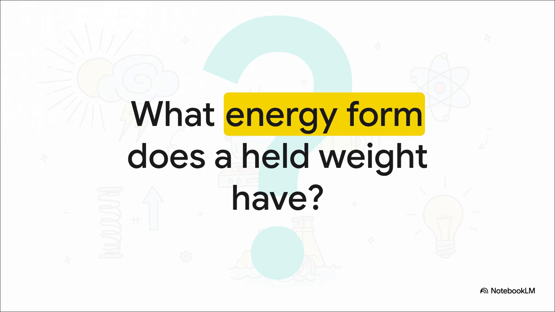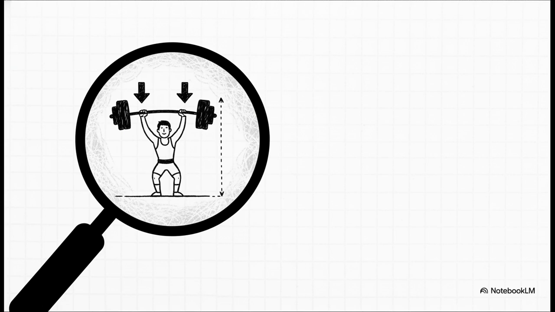Now, before we just jump to conclusions, let's take a second to unpack exactly what's happening here. We need to focus closely on the action and the final position of that weight. You know, every physics question has these little clues hidden right in plain sight. We basically get to play detective for a minute. Let's break down the really vital ones. First up, lifts a weight. That tells us an object was actively raised up from a lower point.